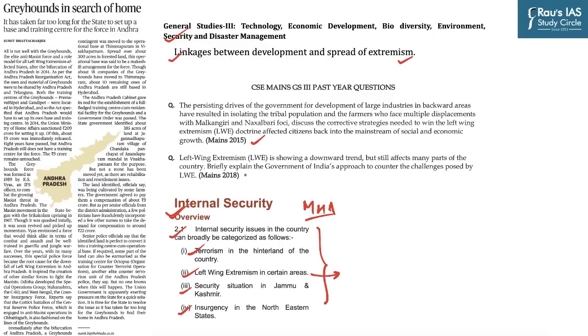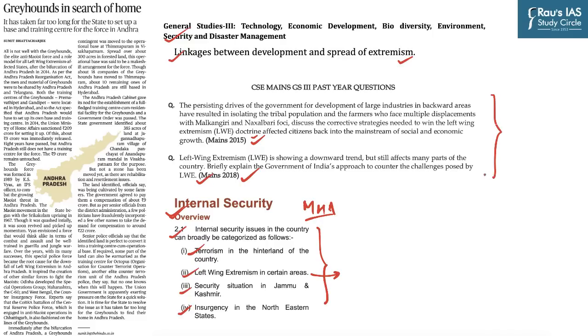UPSC has asked questions both in 2015 as well as in 2018. In 2015, UPSC asked: the persisting drives of the government for development of large industries in backward areas have resulted in isolating the tribal population and the farmers who face multiple displacements, with Malkangiri and Naxalbari foci. Discuss the corrective strategies needed to win the left-wing extremism affected citizens back into the mainstream of social and economic growth. In 2018, UPSC asked: left-wing extremism is showing a downward trend, but still affects many parts of the country. Briefly explain the Government of India's approach to counter the challenges posed by LWE.